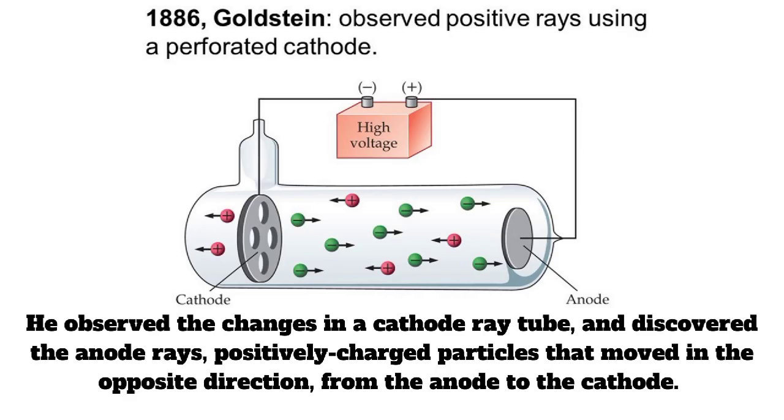He observed the changes in a cathode ray tube and discovered the anode rays, positively charged particles that moved in the opposite direction, from the anode to the cathode. His work helped Rutherford. He contributed to the events that led to the discovery of the proton.